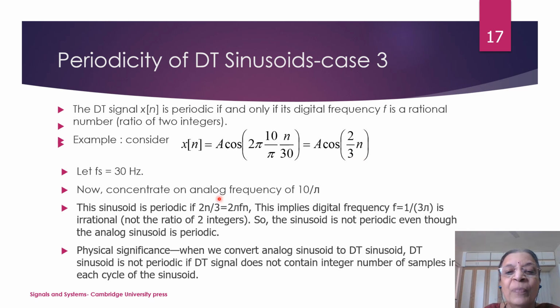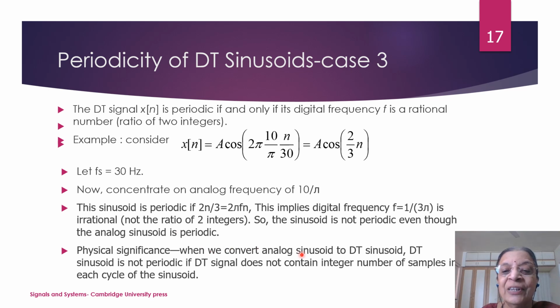Compare it with 2πfn. 2π/3n is compared with 2πfn. So what will be f? f is equal to 1/(3π). But this f is the digital frequency, and if this digital frequency is not the ratio of two integers, that means if it is not rational, then the corresponding discrete time sinusoid is not periodic.